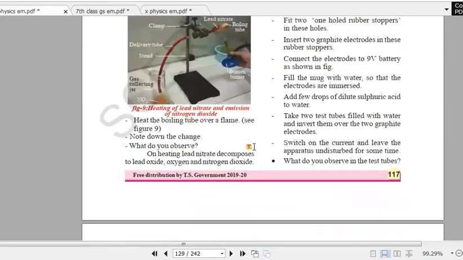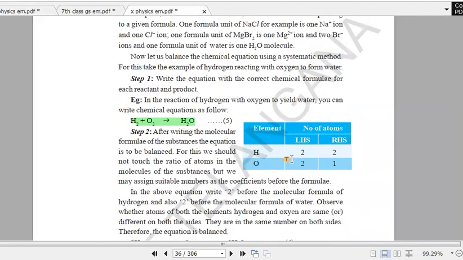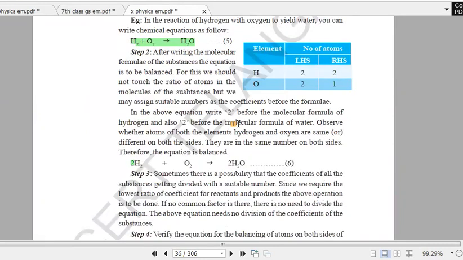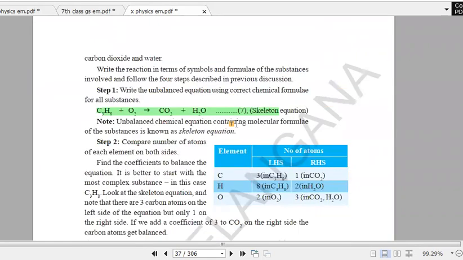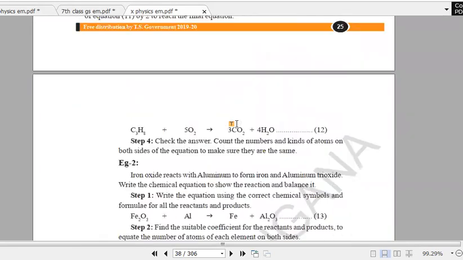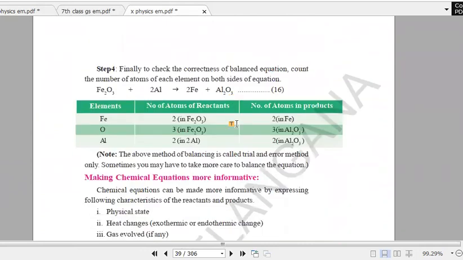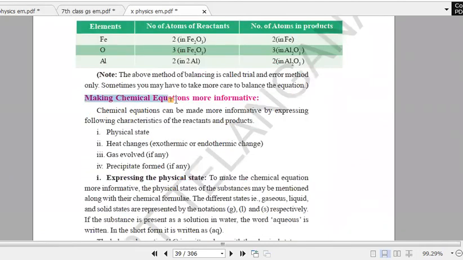So far you have learned this in the 9th class, and it will help you somewhat while completing the equation. If only the reactants are given and you want to write the products, then you need to take the help of the different types of reactions. Balancing the chemical equation is more important. The last topic is how to make the chemical equation more informative.